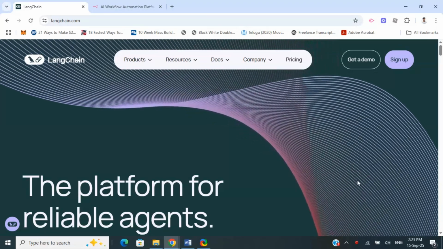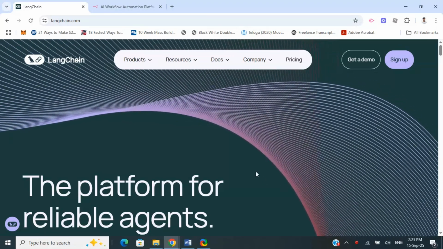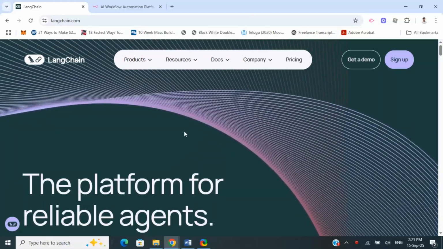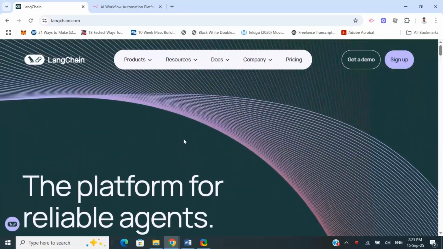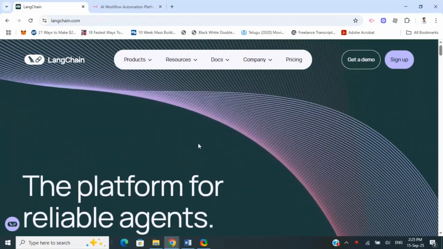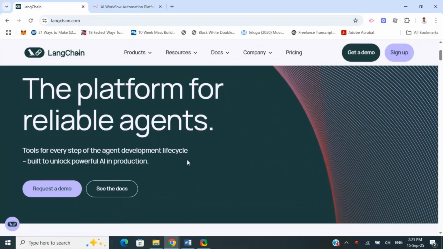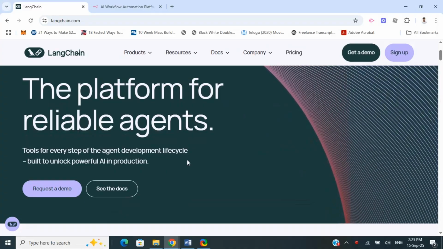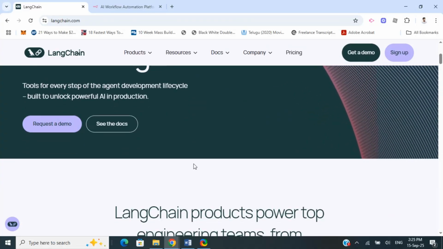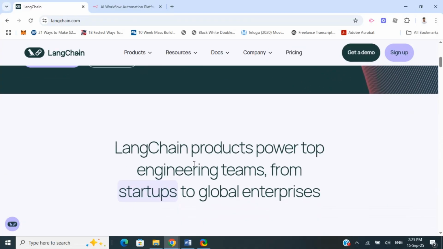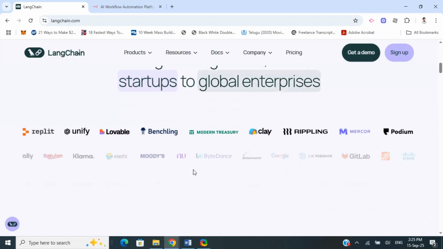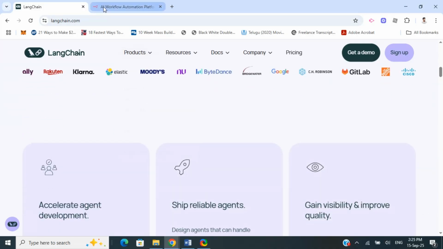Hello everyone, in this video we're going to look into a quick comparison between Langchain versus N8n. So let's get started. Langchain is actually a developer-centric framework or library for building applications that integrate with large language models, the LLMs. It has features for making chains, agents, or tool integrations, etc.